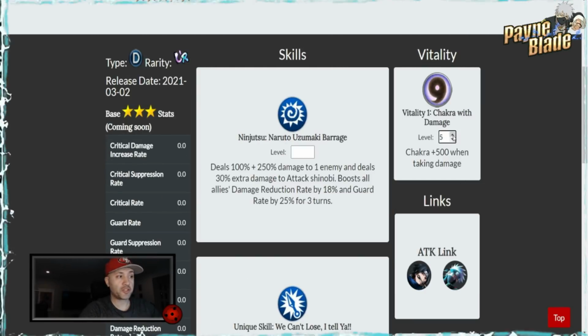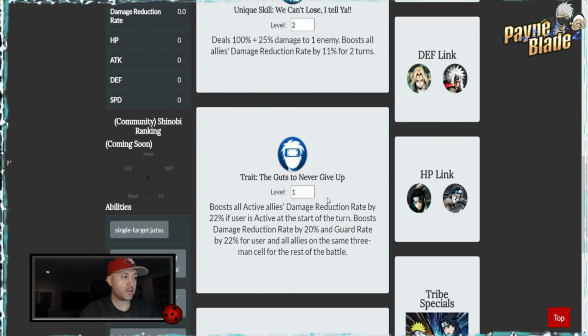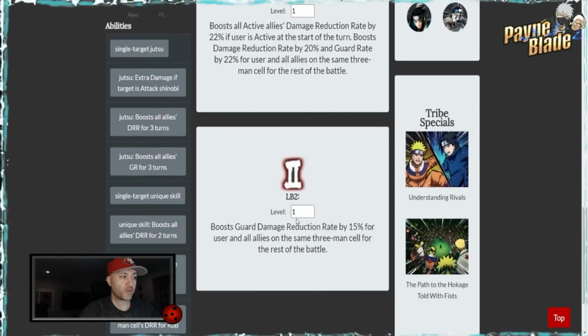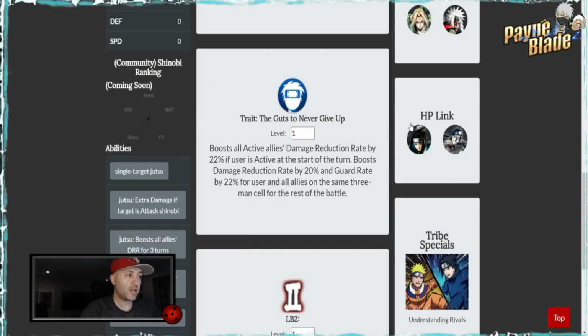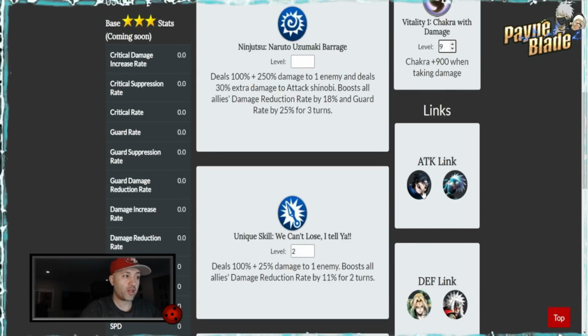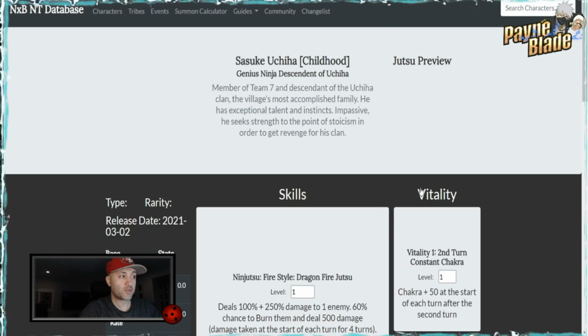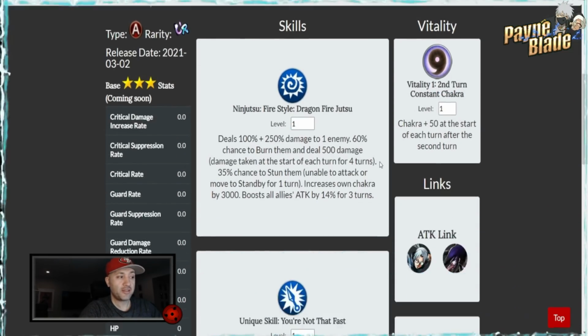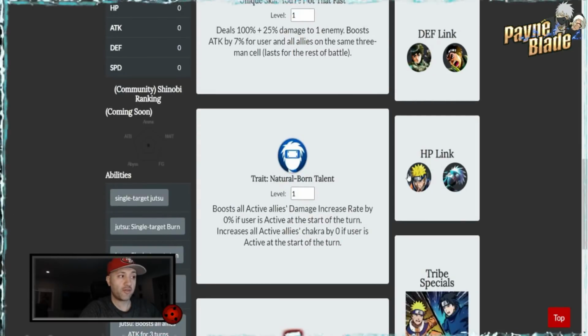So for example, if you go and check out vitality, you change the numbers, you can see the numbers go up, as well as the level here, the unique skills, and the trait, and as well as the LB2. So really cool things. Right beside it here, you'll see the links as well. If you actually click the characters, you can look at the characters that are involved and see their stats as well. So for example, just clicking on Sasuke, it takes you to Sasuke's things, and you can actually see all of his link bonuses.